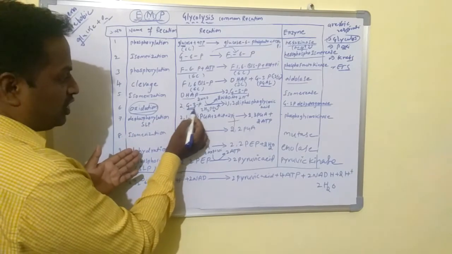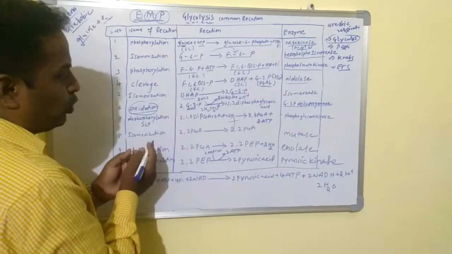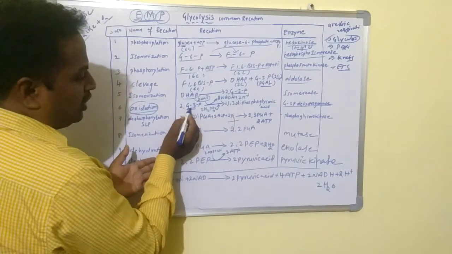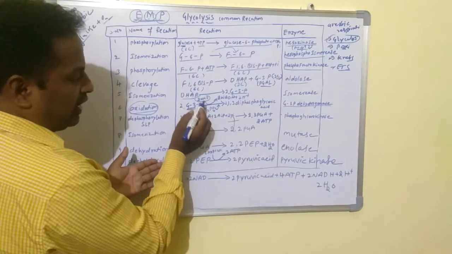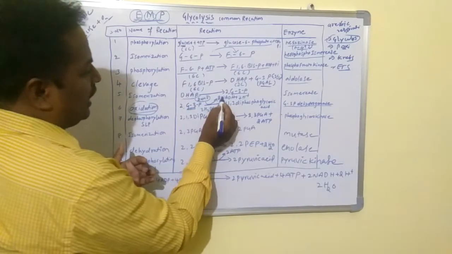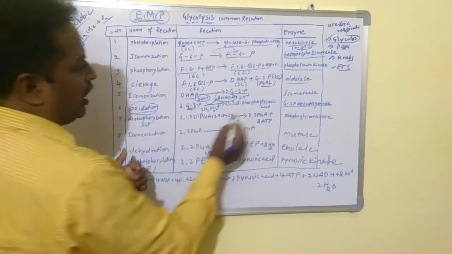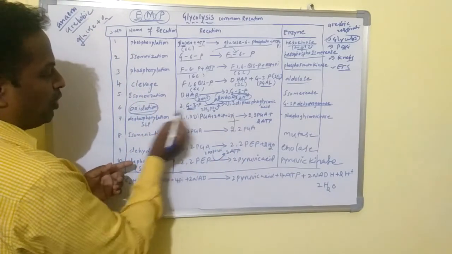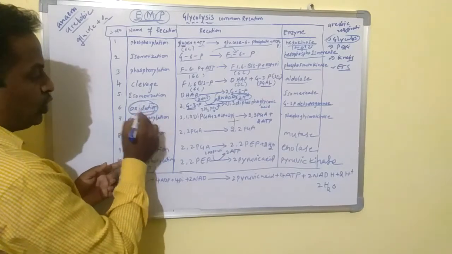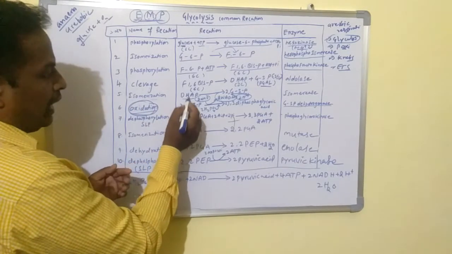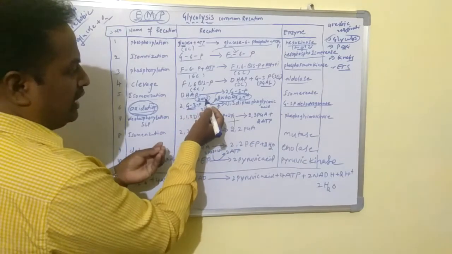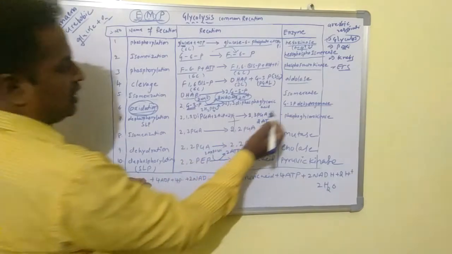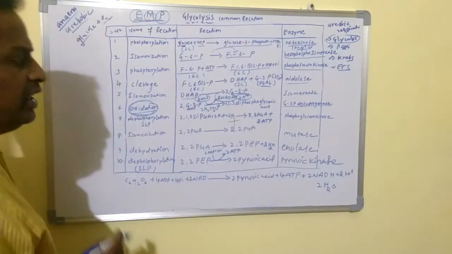Due to the oxidation of the G3P, the protons and electrons are transferred to NAD. NAD is the cofactor. It is reduced into NADH and also forms protons. Students, very important point: G3P molecules undergo oxidation, and due to this, electrons and protons are transferred to NAD to form NADH, and this reaction is catalyzed by G3P dehydrogenase.